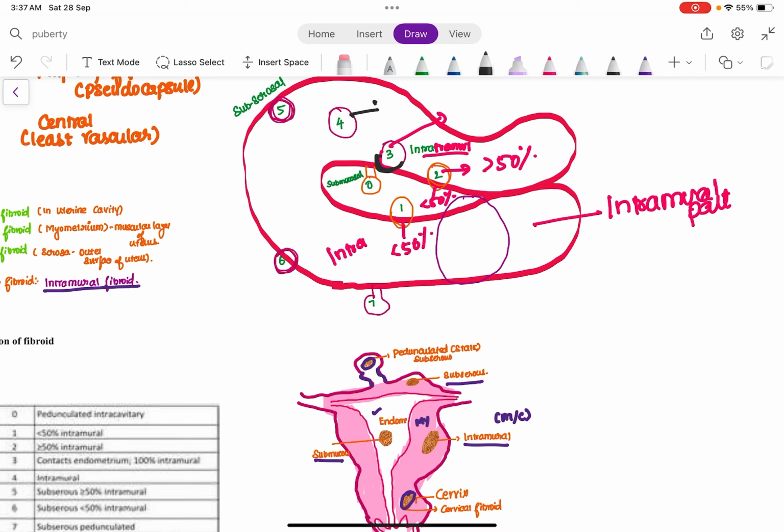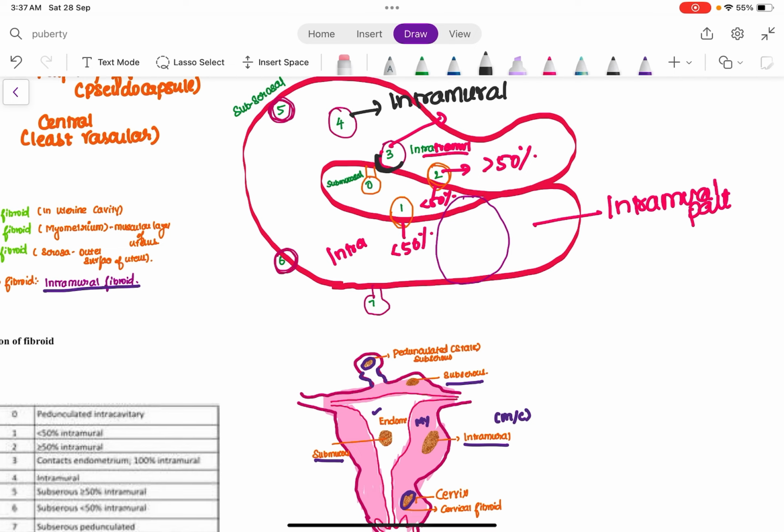Type 4 is an intramural fibroid. It is purely an intramural fibroid. That is type 4. So submucous fibroid is of type 0, type 1, type 2. Intramural fibroid is of type 3 and type 4. Now comes the subserous fibroid. So subserous fibroid is of types 5, 6 and 7.